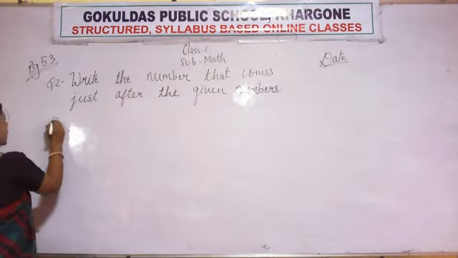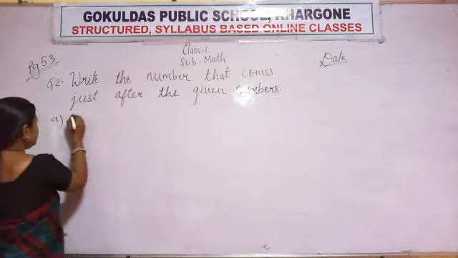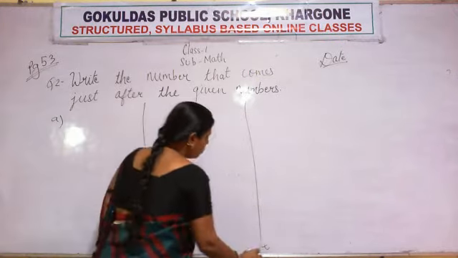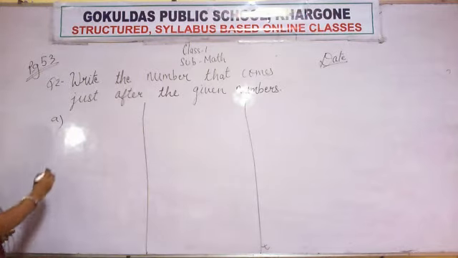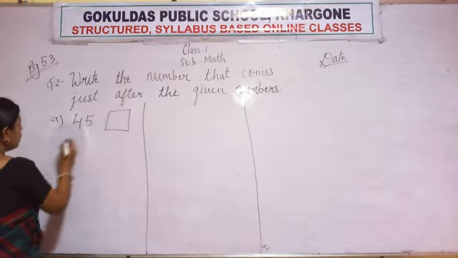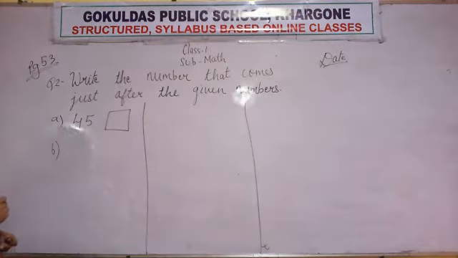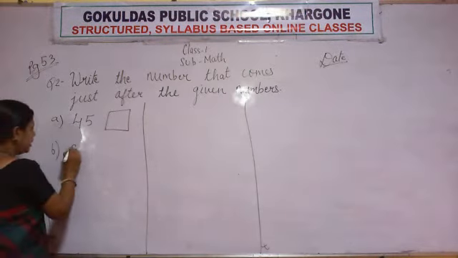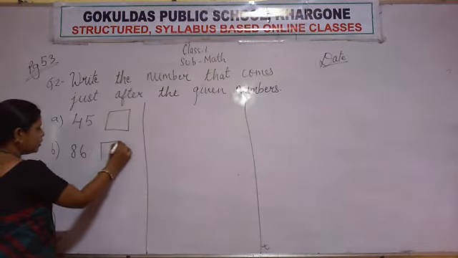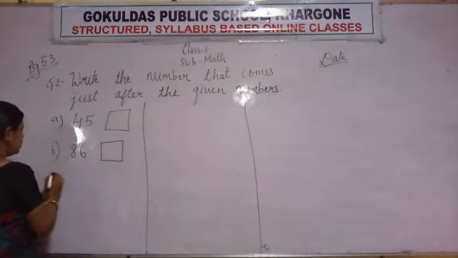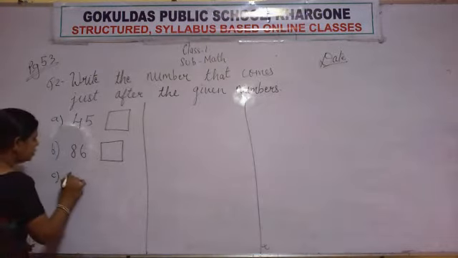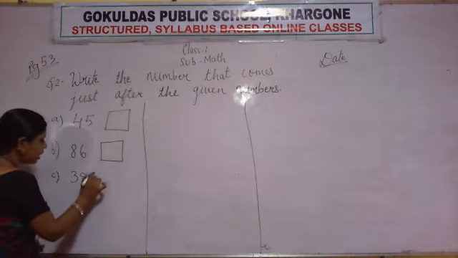So start writing. A. No need to draw this line in your copy, okay? A. 4, 5, 45. Then make one block. B. 8, 6, 86. Then again make one block. C. 3, 9, 39.